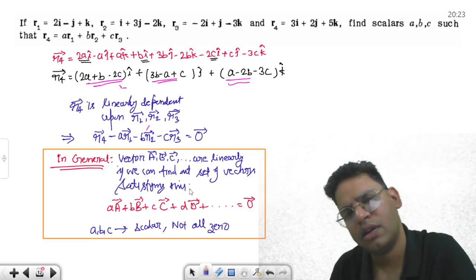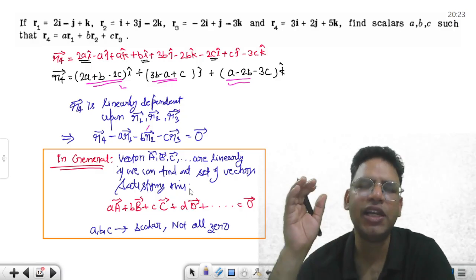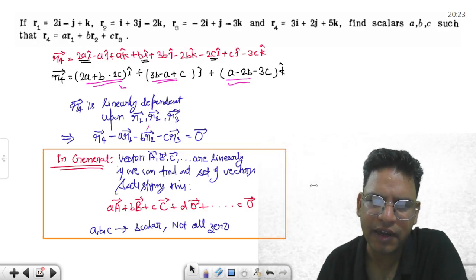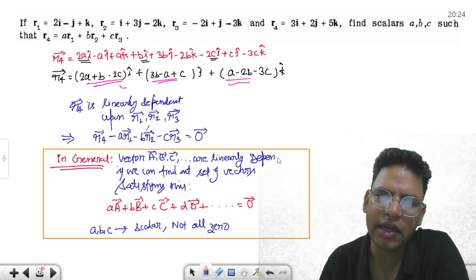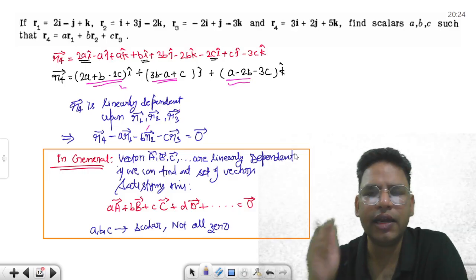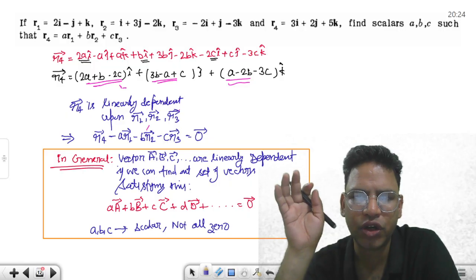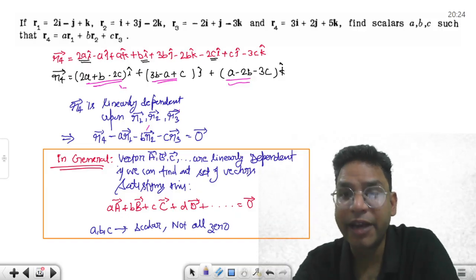So A, B, C, D, etc. are said to be linearly dependent if I can identify such scalars, or otherwise they are linearly independent. So linear dependence is a most important concept. It is going to be part of, at least when we go to quantum mechanics, for example.